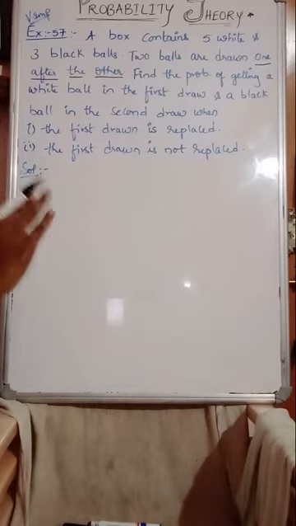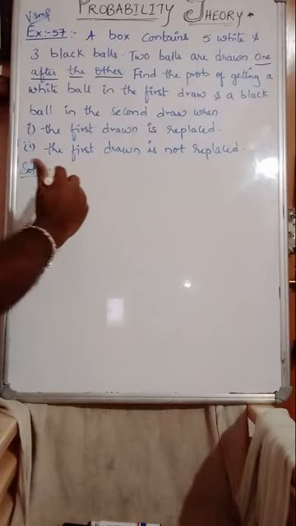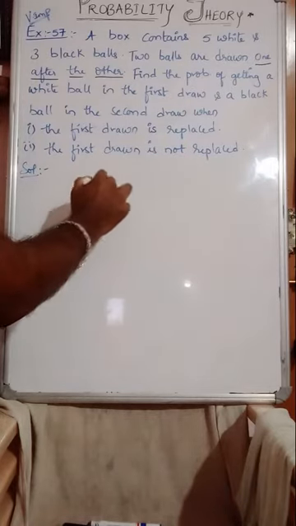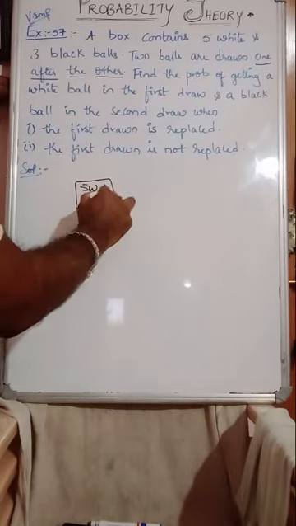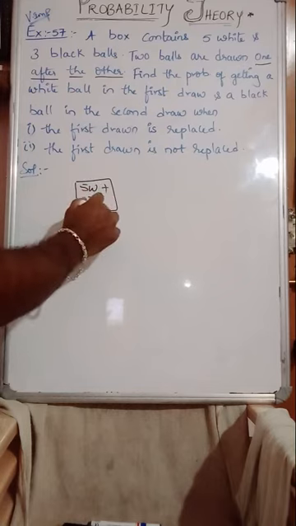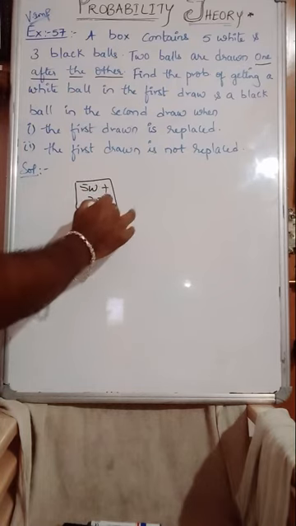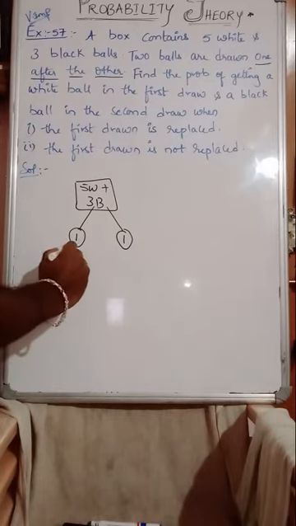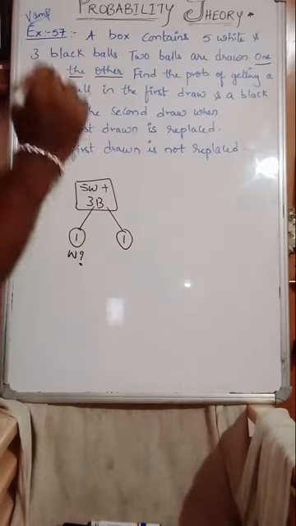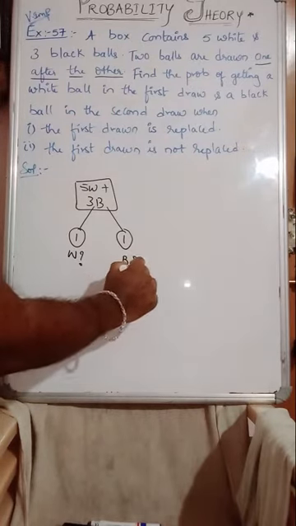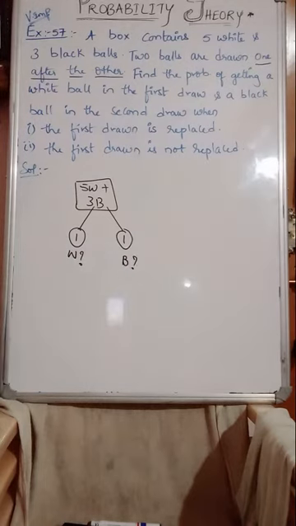According to this problem, we shall draw the structure first. This is a box. A box contains 5 white plus 3 black balls. Now, 2 balls are drawn one after the other. That means first one ball is drawn, and again the next one more ball is drawn. Find the probability of getting a white ball in the first draw and a black ball in the second draw.